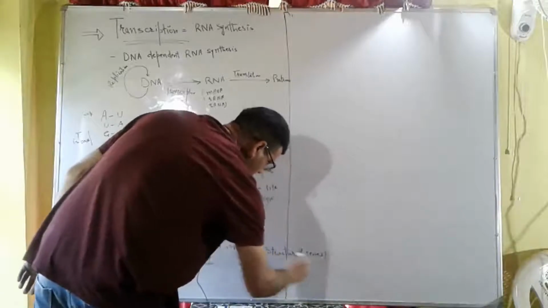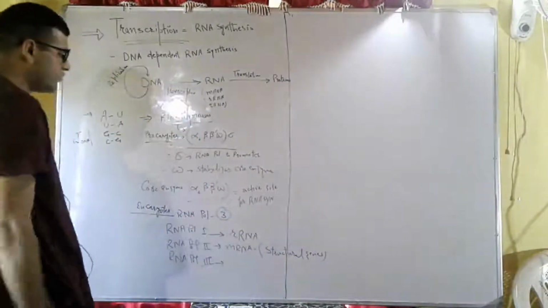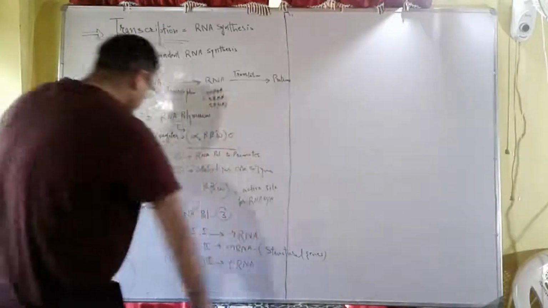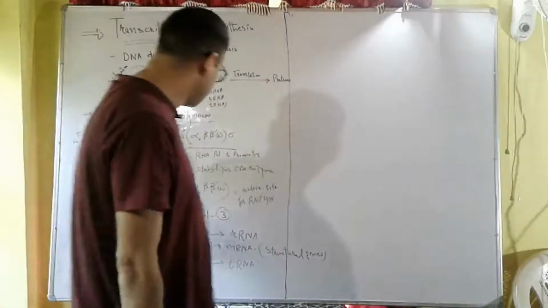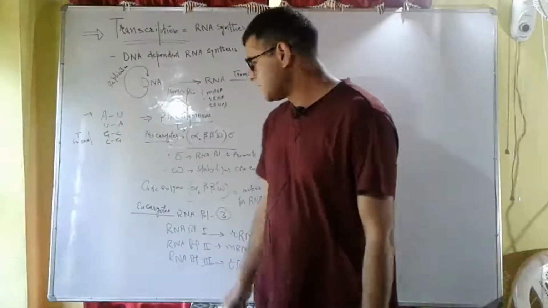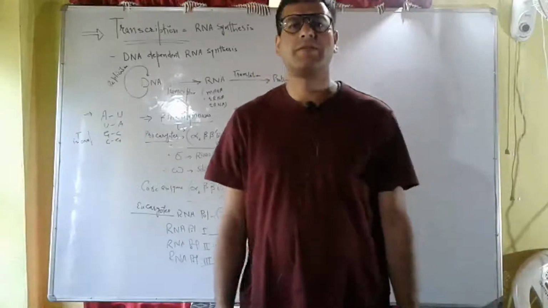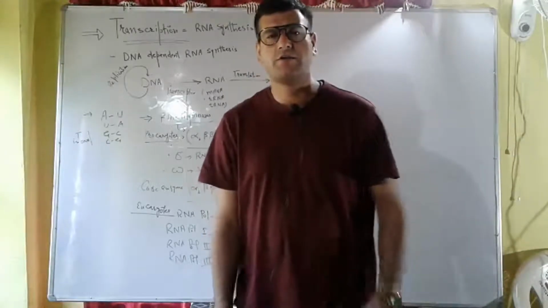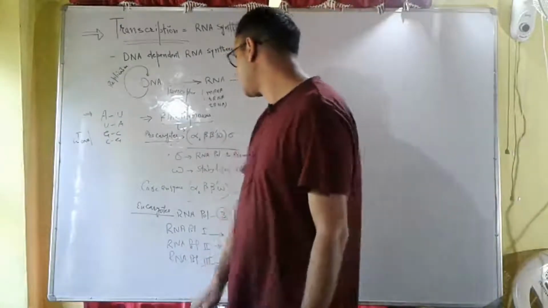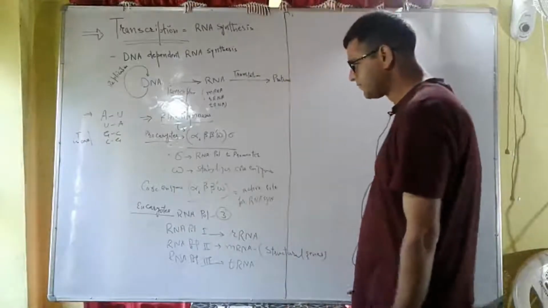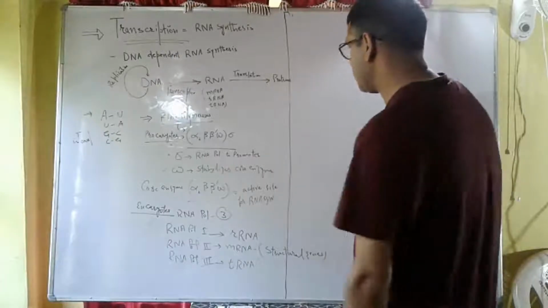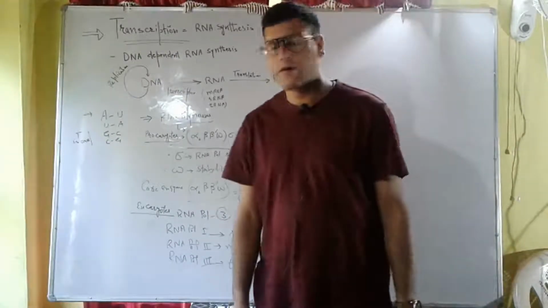It transcribes what? Structural genes. And then RNA polymerase third, it transcribes tRNA, transfer RNA. And there are three types of RNA polymerases in the case of eukaryotes: RNA polymerase first, RNA polymerase second, and RNA polymerase third. And in the case of prokaryotes, we have only one RNA polymerase, that is represented by alpha two, beta, beta dash, and omega. Now, this was regarding the RNA polymerases, which is the main enzyme for RNA synthesis.